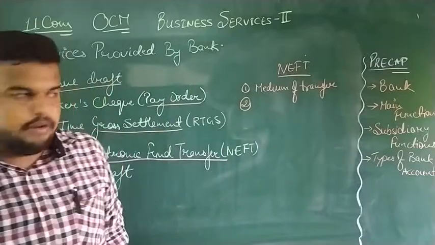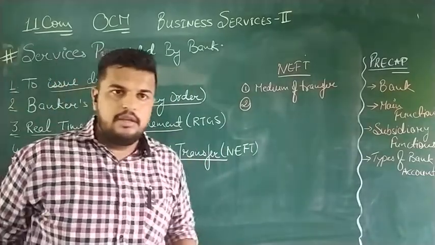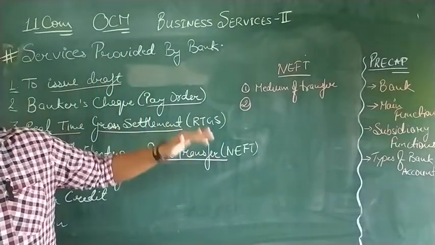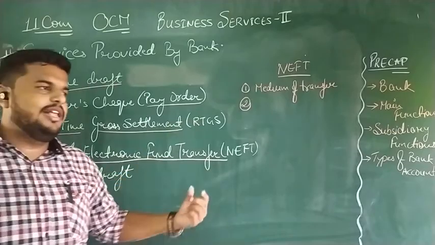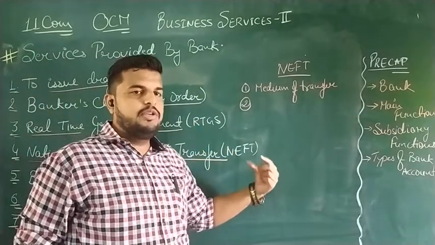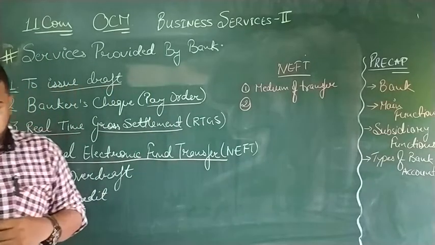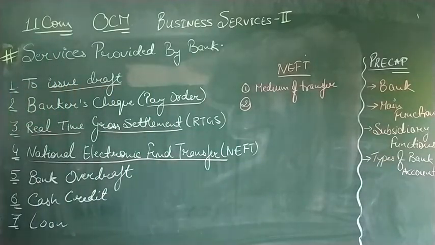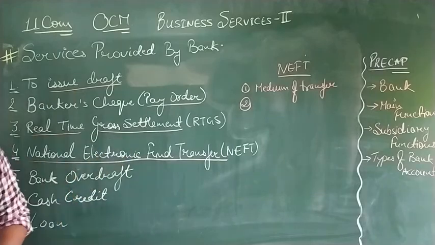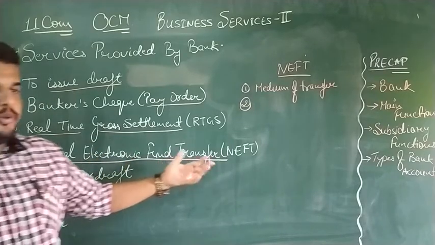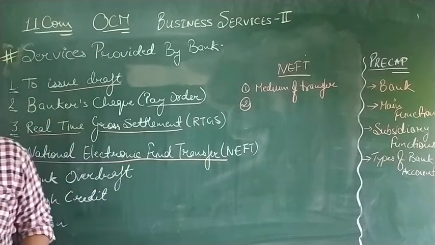How does it work and how is it different from RTGS? Same as RTGS, in NEFT also a fund is transferred from one bank which is a member of NEFT to another bank which is a member of NEFT. NEFT is also a type of payment just like RTGS. It is also provided through online services.